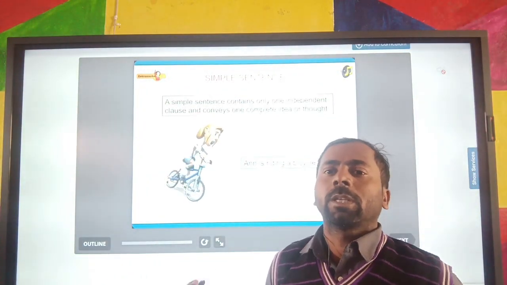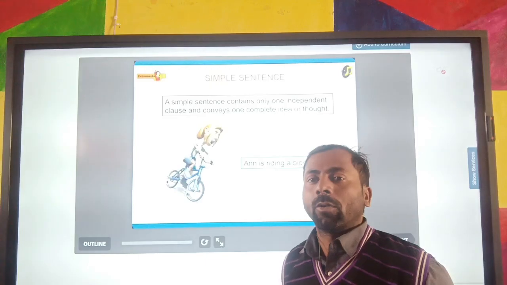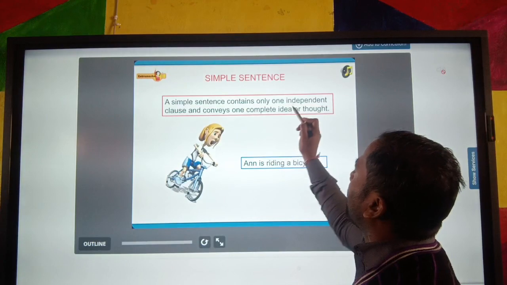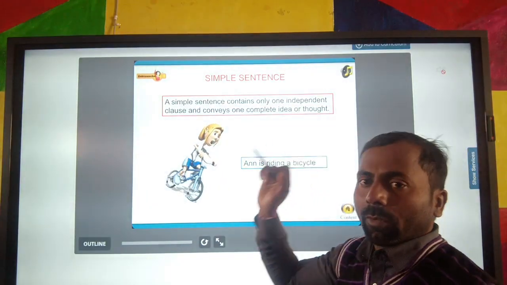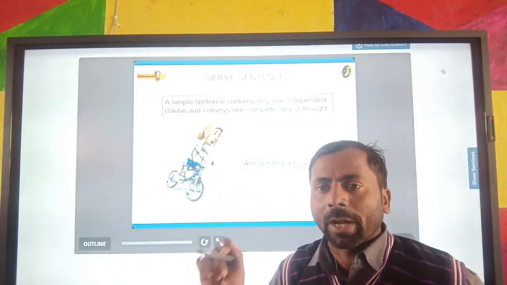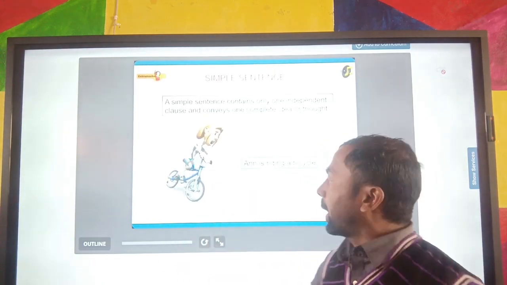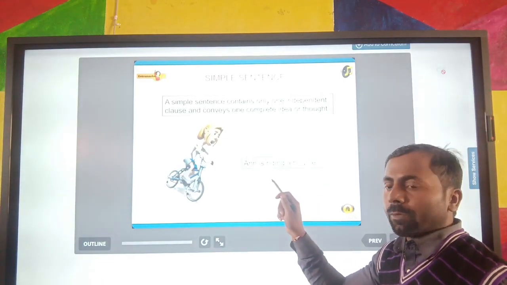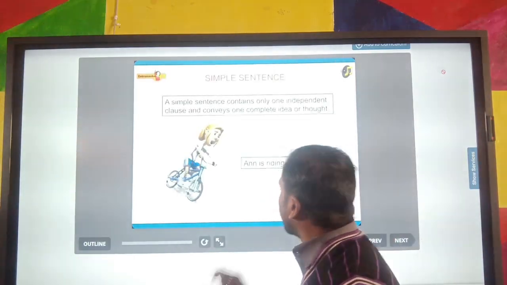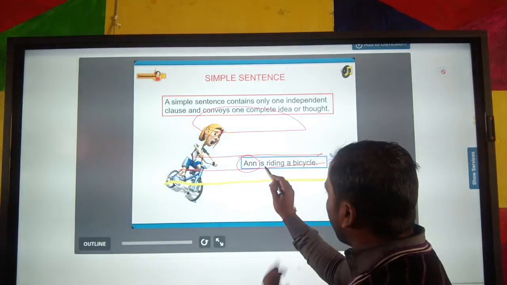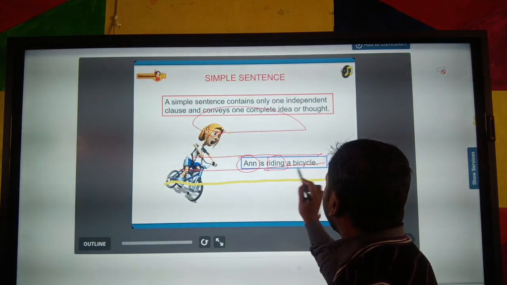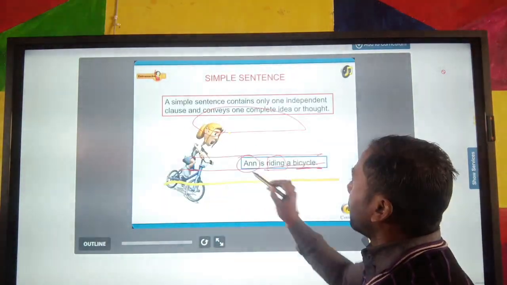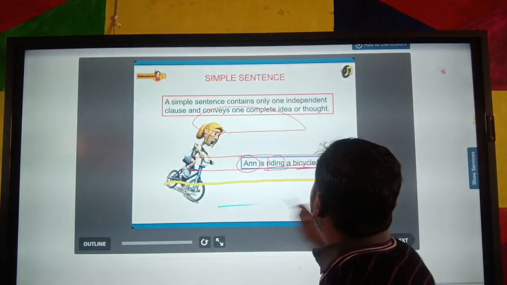Independent clause means it has its own subject, its own verb and its own object, and conveys one complete idea or thought. It means it has only one verb that completes one thought or idea. Like, Ant is riding a bicycle. In this sentence you can see that there is a single subject, Ant, and it is riding a bicycle. It expresses only a single idea or thought by the sentence. Clear? I hope you all understand it.